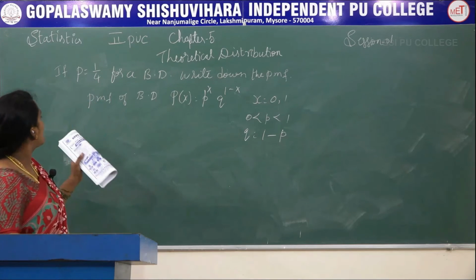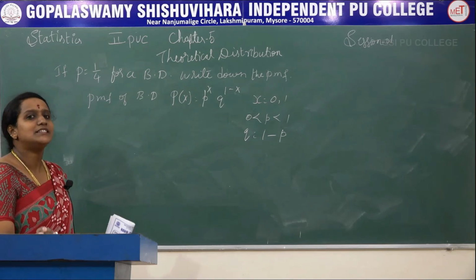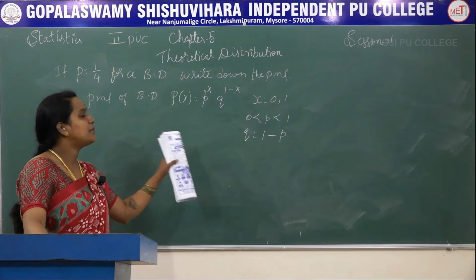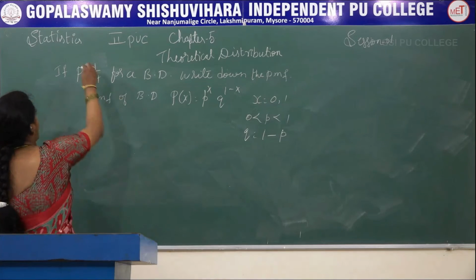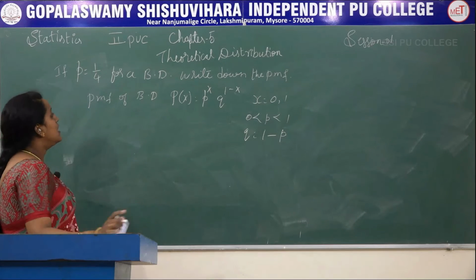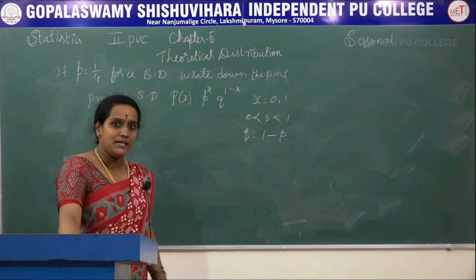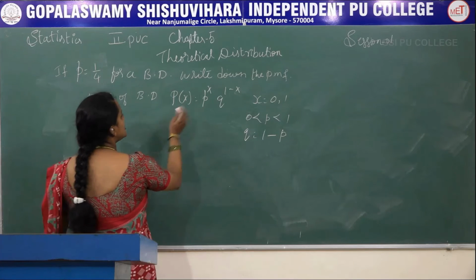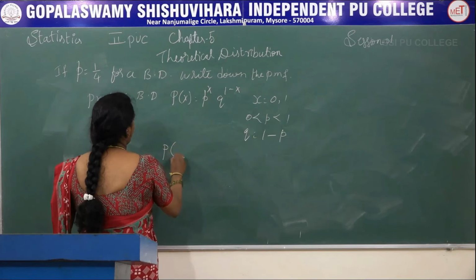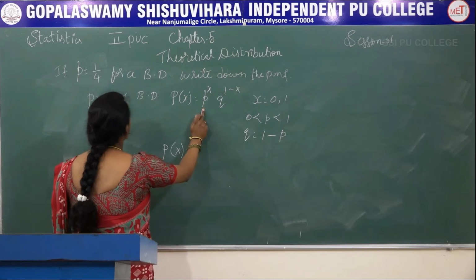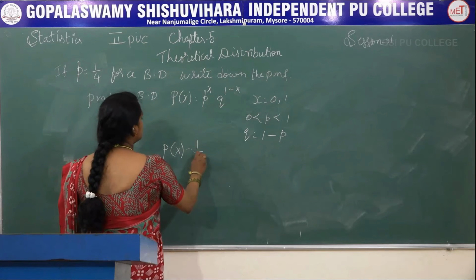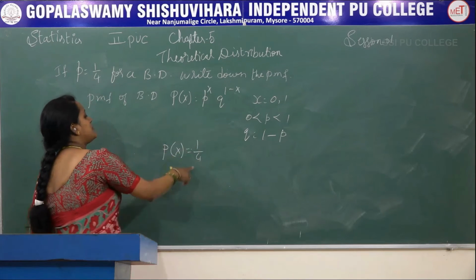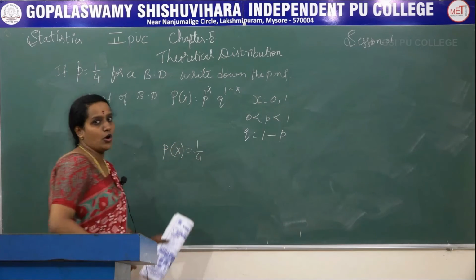Okay, and they have given the p value. You just substitute the p value wherever p is there. Small letter p, not capital letter P, it is small letter p. This capital letter P is probability and small p is the parameter of the Bernoulli distribution. You just substitute that. So P of x is equal to, here p is 1 by 4. Using this p value you can find the q value also.